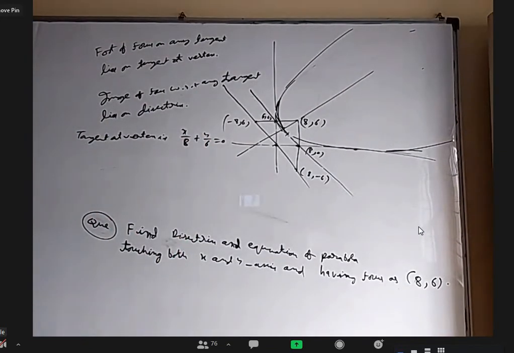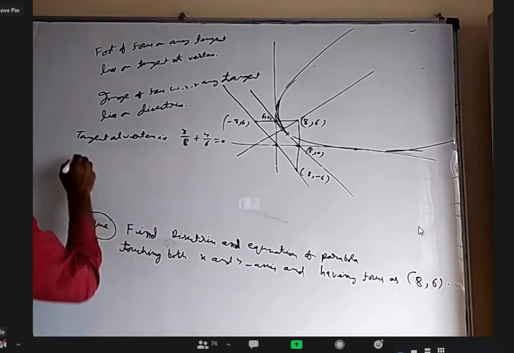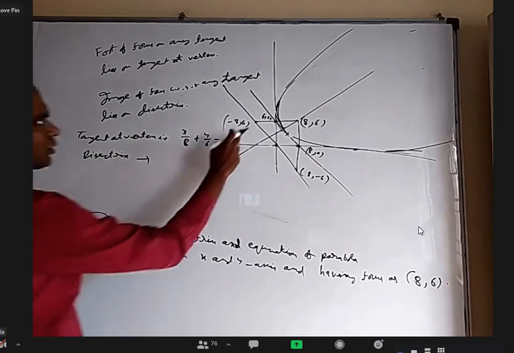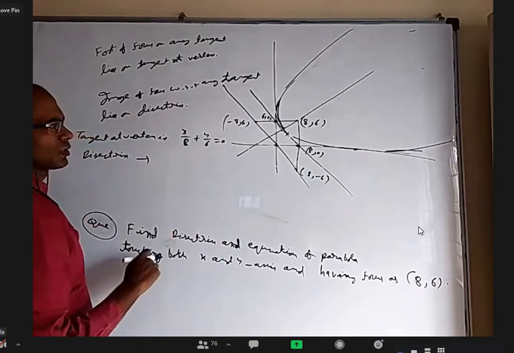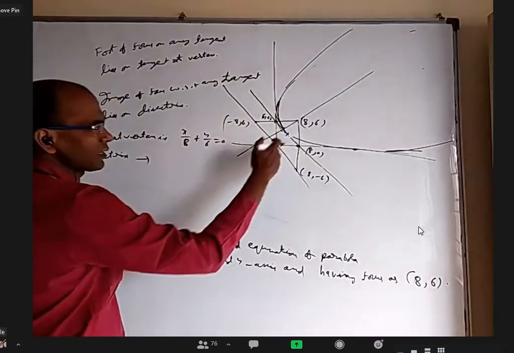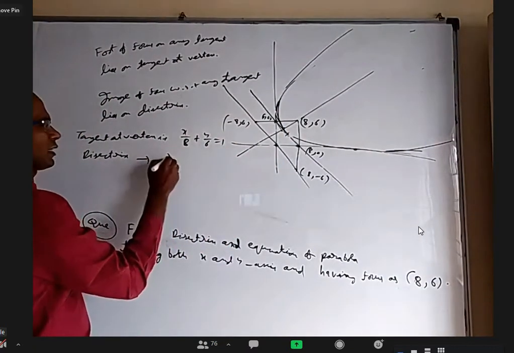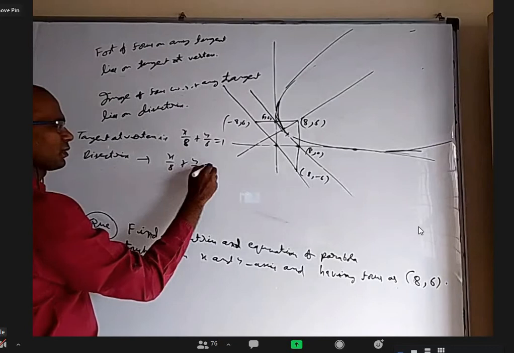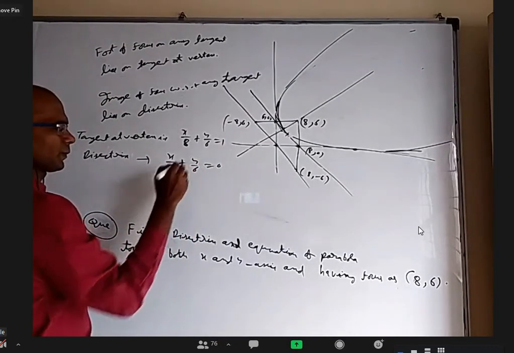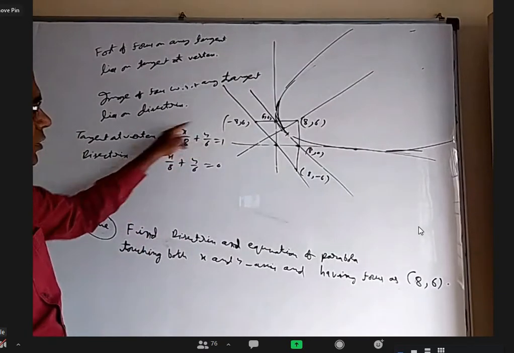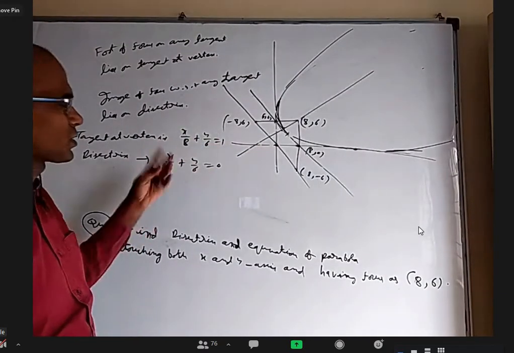Okay. Next, directrix. Out of the 3 points, anything you can use. Or you can even say parallel to tangent at vertex and passing through origin. This is equal to 1. I think directly we can say x by 8 plus y by 6 equal to 0 also I can say. Okay. I can use this point, or I can say it is parallel to tangent at vertex but passing through the origin, so the constant is 0.